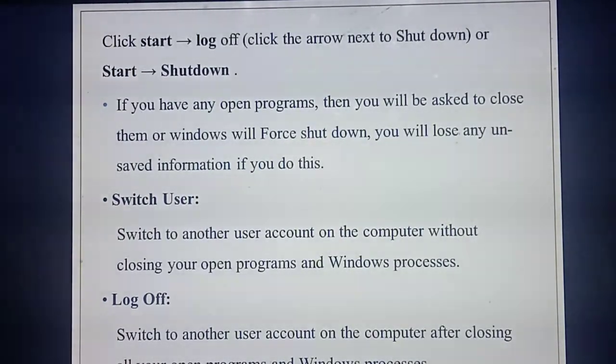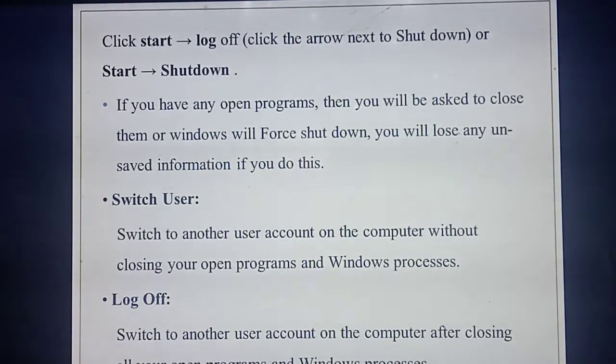So what do you mean by shutdown? Now you are going to switch off your computer. For example, you may be opening a Word file, watching movies, playing audio songs, etc. A lot of things are running in your computer. So before you shut down, you should close all the applications.